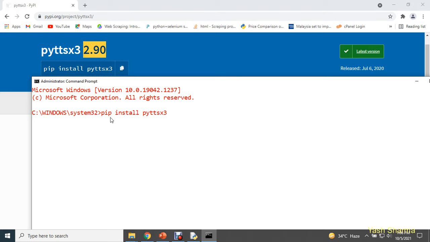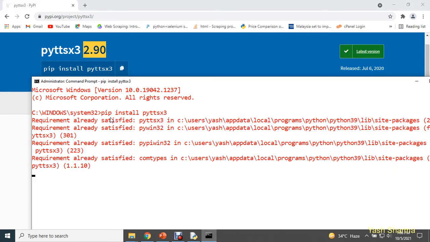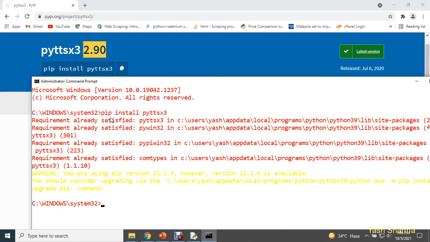You need to open your command prompt using run as administrator privileges, and then type pip space install space pyttsx3. Everything you need to write in lowercase, and then just press enter and it will start installing the pyttsx3 library for you. In my case, it's already there, and that is the reason I'm getting the message requirement already satisfied.